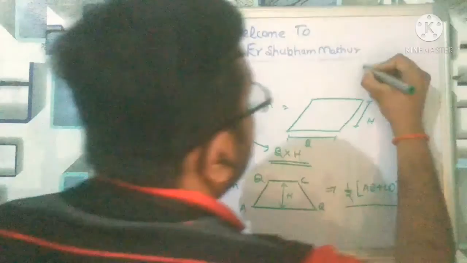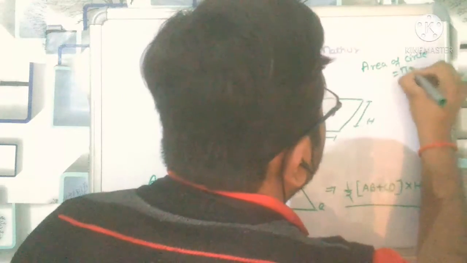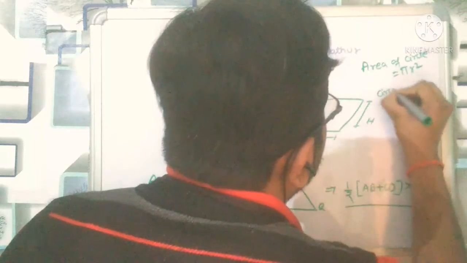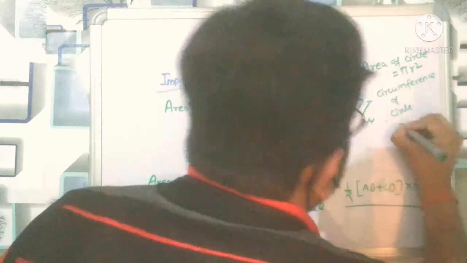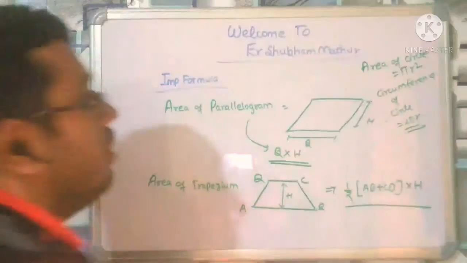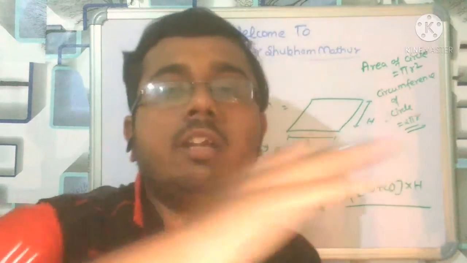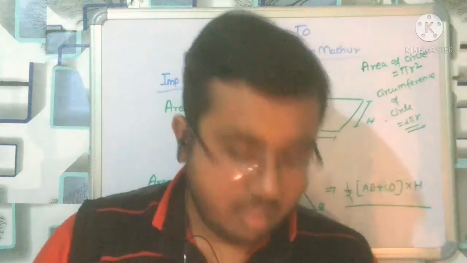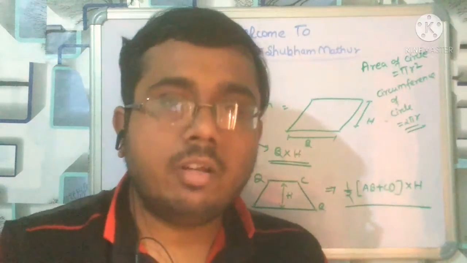One more thing you should remember here: the area of a circle is pi r square, and the circumference of the circle is 2 pi r, because I know that it will be known by all of you. So nothing special to tell about it. Now one more thing, which is very important, please remember. Let us look at some more formulas of various cylinders, sphere, hemisphere. That is also very important for you.